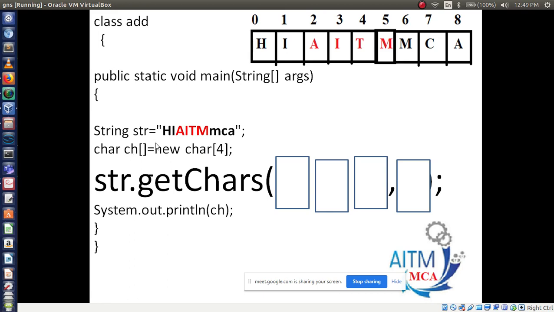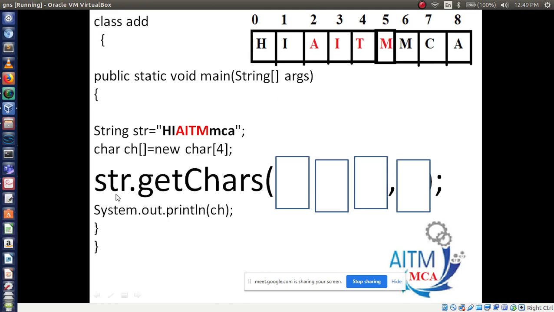Now the task is, in this string I am going to print only AITM. Understood? I am printing only the AITM characters, not all of hi AITM MCA, only AITM. Now how to print this? See here.